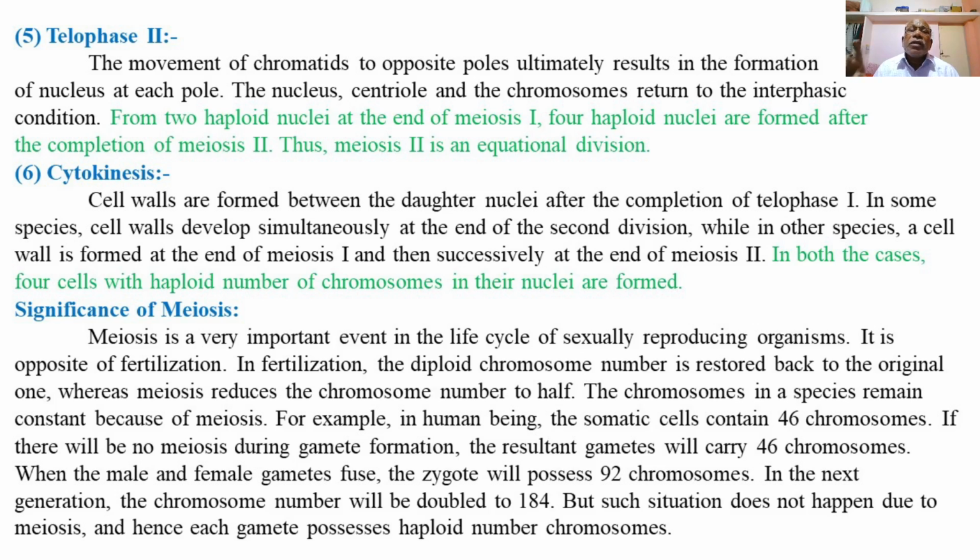The nucleus, centriole and the chromosomes then return to the interphase condition.